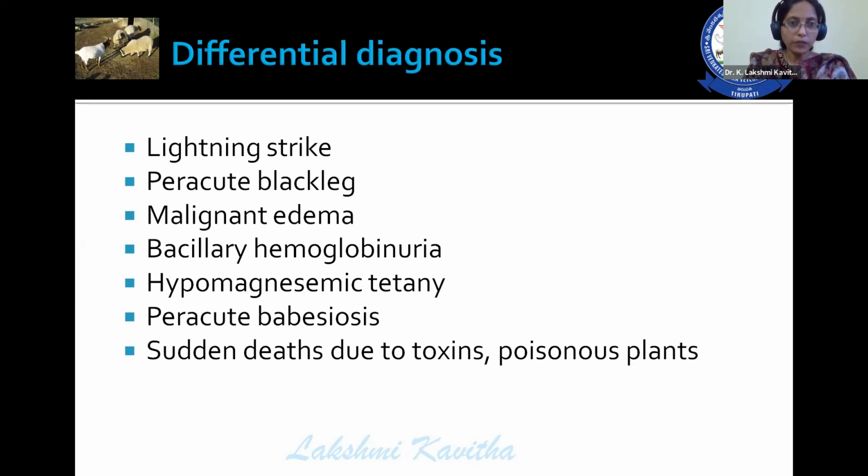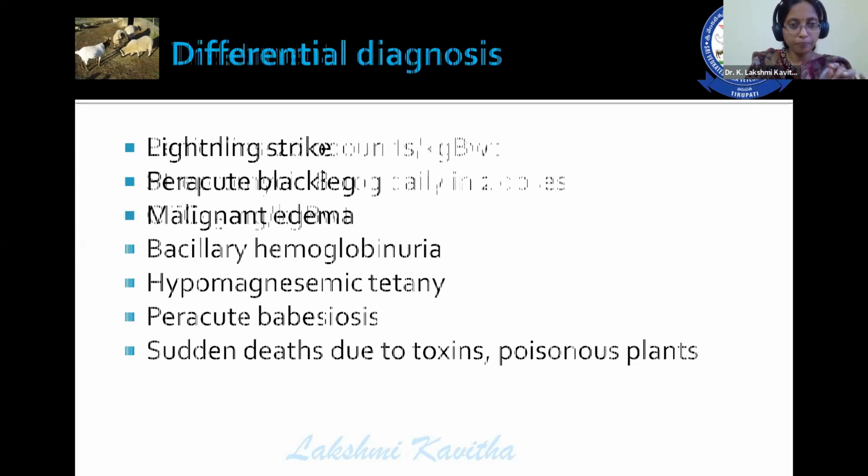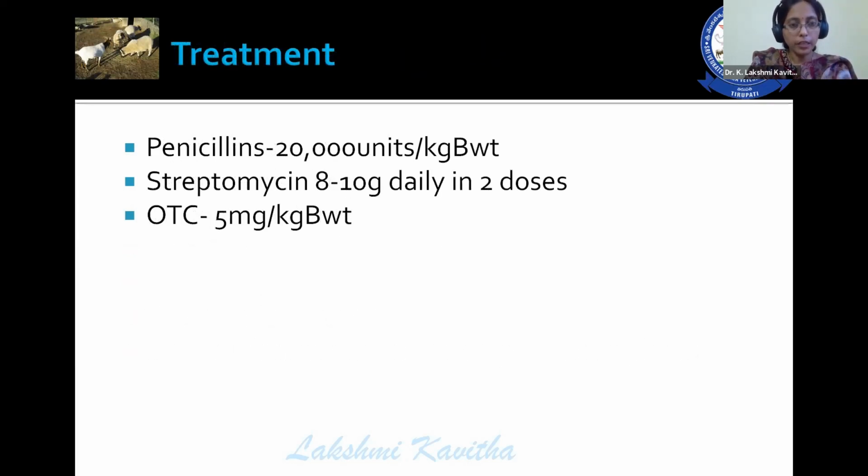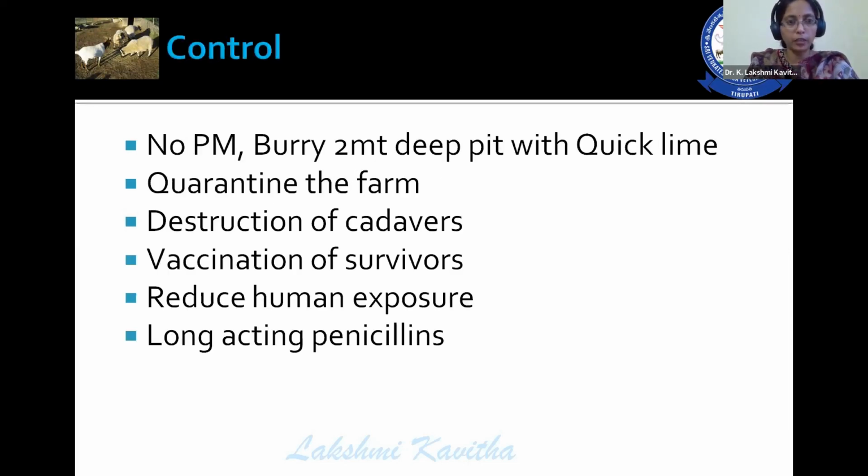All these things need to be differentiated for the differential diagnosis of this particular disease. Then treatment. Penicillins are the choice at the dose rate of 20,000 international units per kg body weight, streptomycin 10 grams daily in 2 doses, oxytetracycline 5 milligrams per kg body weight.